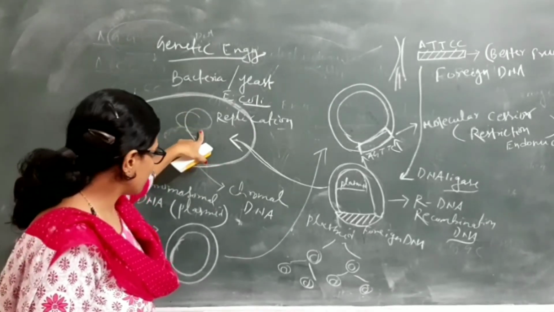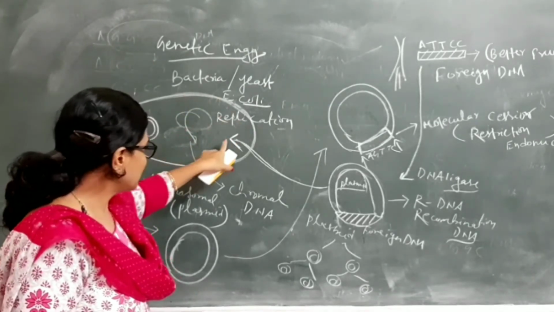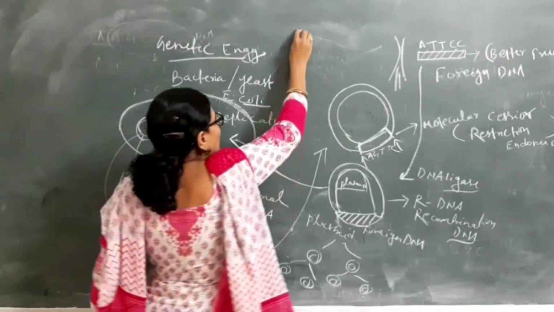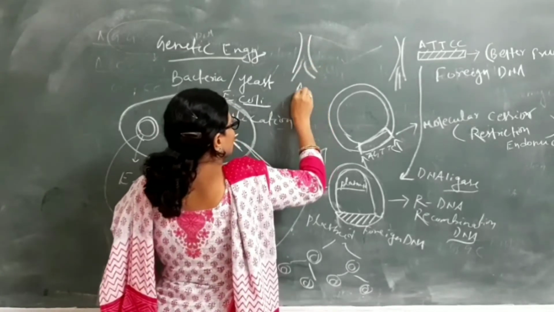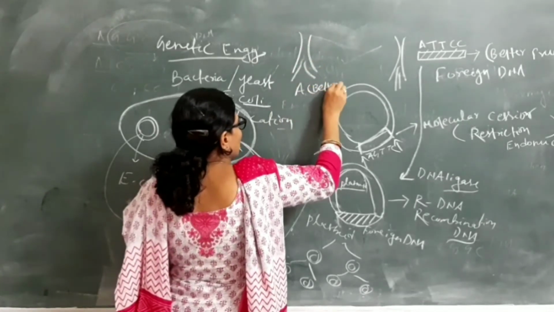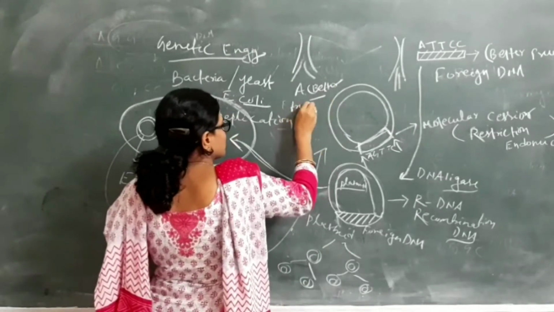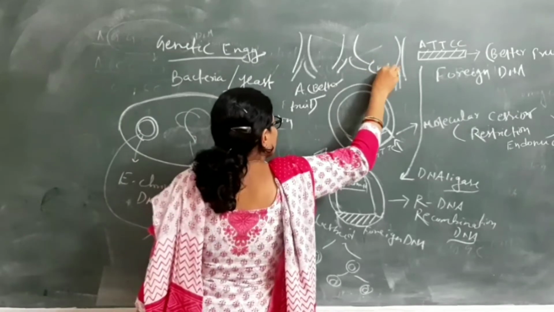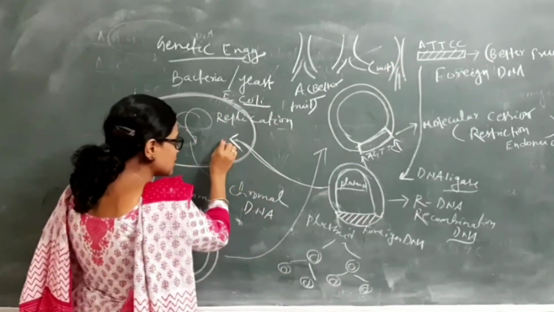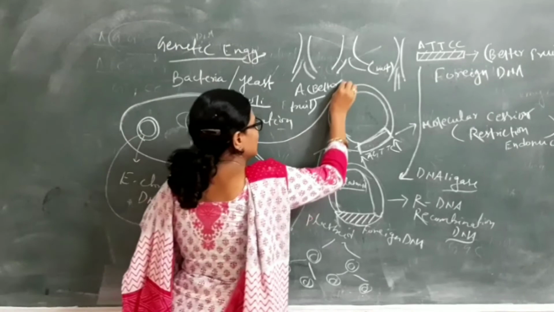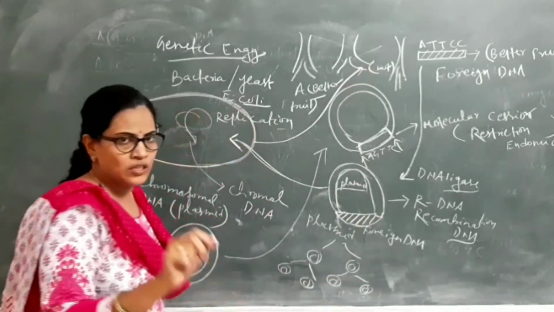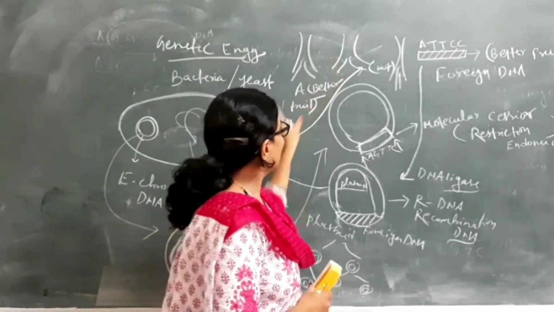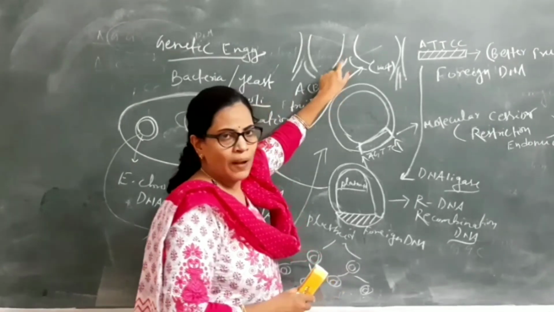After the recombinant DNA is produced inside this bacteria, we take this bacteria. This is plant A, which is known for better fruit production, and this is plant B, which does not produce better fruit. The bacteria is taken directly, and a wound or hole is made inside plant B, and we inject this bacteria inside this plant.